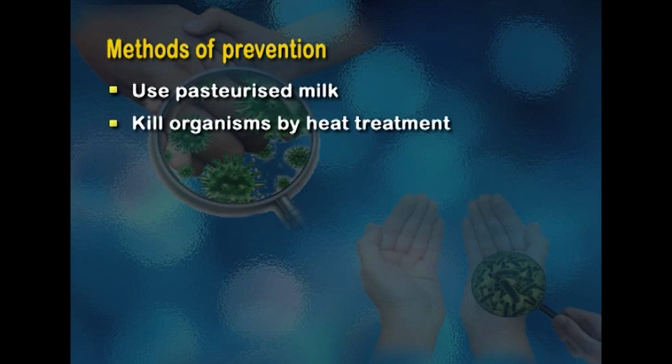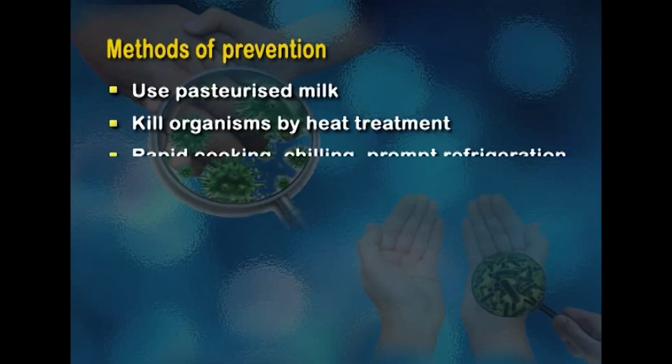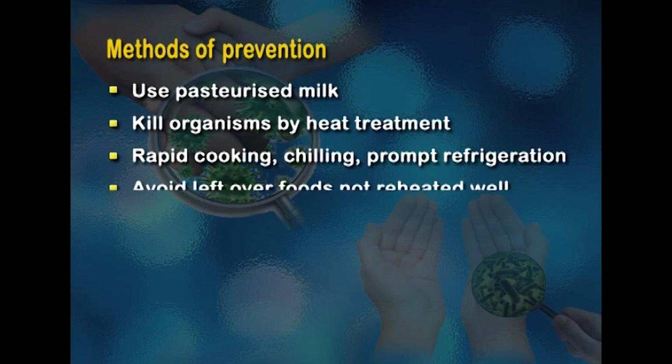Organisms can also be killed by heat treatment. Therefore, we should ensure that our food is cooked thoroughly. And to avoid microbial growth, rapid cooking, chilling and prompt refrigeration is important. Avoid leftover foods which are not heated well. If you are using leftover foods from the fridge, then they should be heated to very high temperatures so that the center of the food is also cooked and whatever bacterial growth is there, it is destroyed.